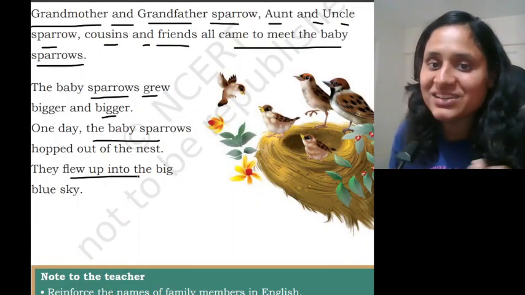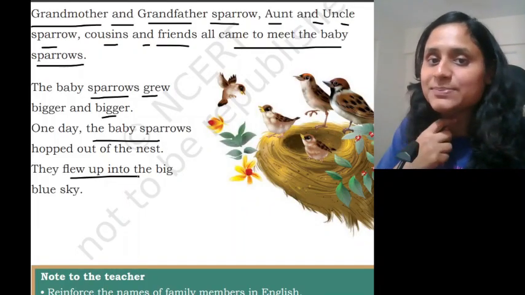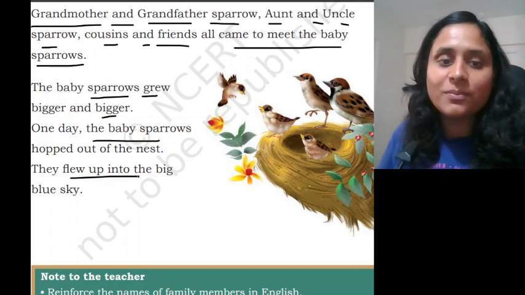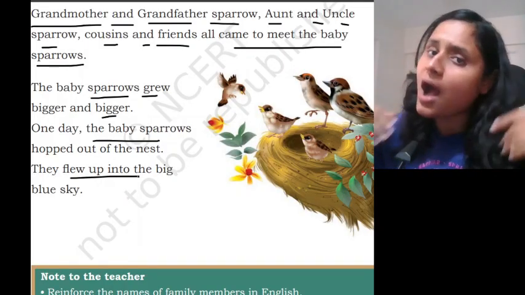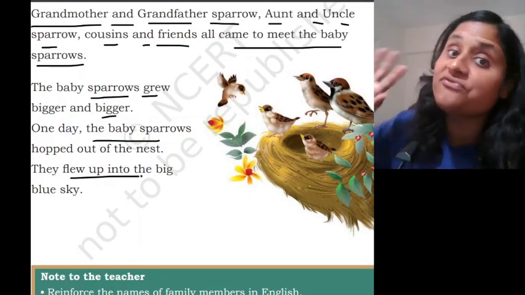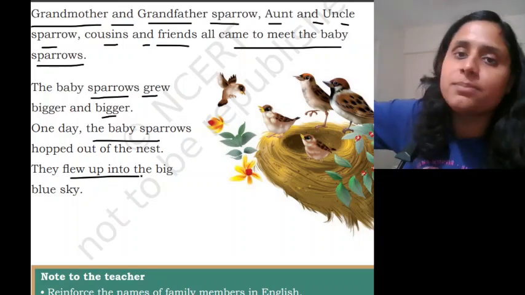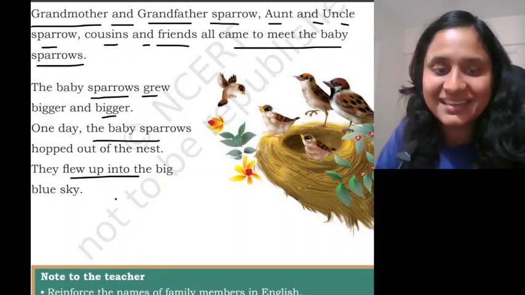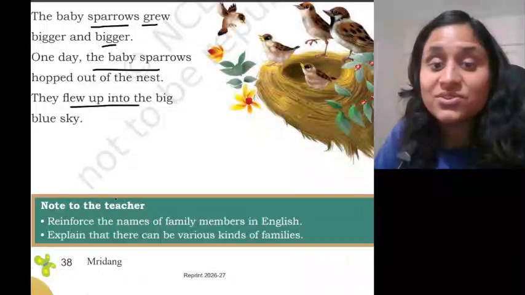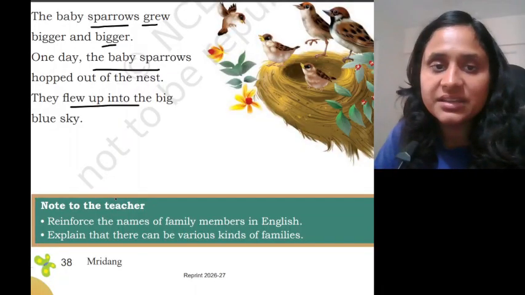So what happened one day? The 3 baby sparrows, they popped out from the nest. They hopped out of the nest and they flew up in the big blue sky. Yes? So which names did you learn in this?